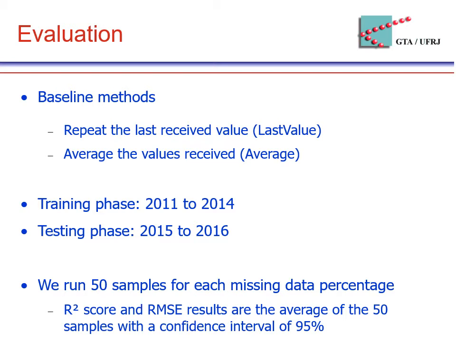We used data from 2011 to 2014 for training the neural network models and tested all methods using data from years 2015 to 2016. We ran 50 samples for each missing data percentage, and the results are the average of these samples with a confidence interval of 95%.